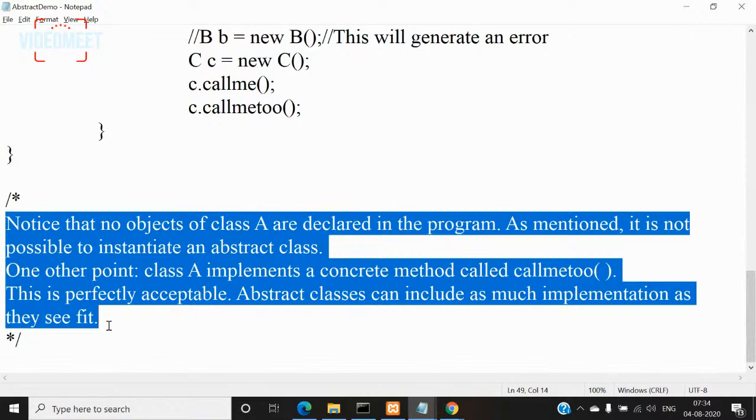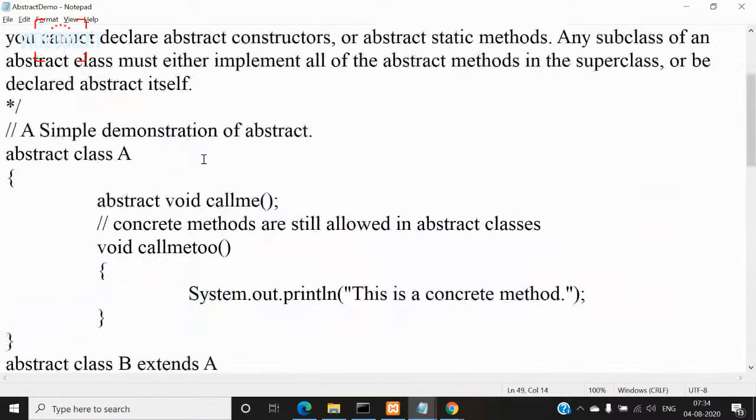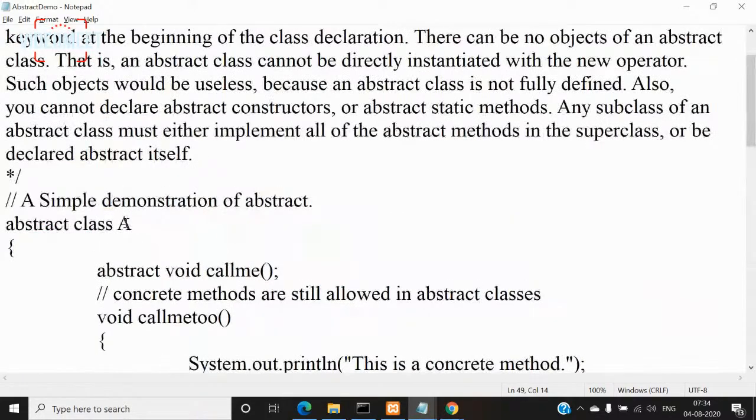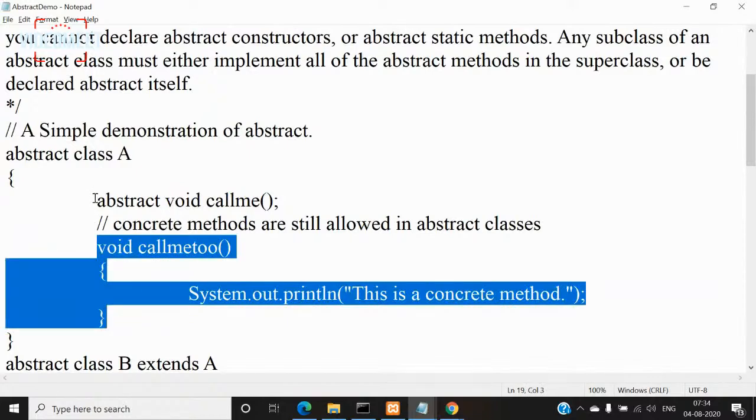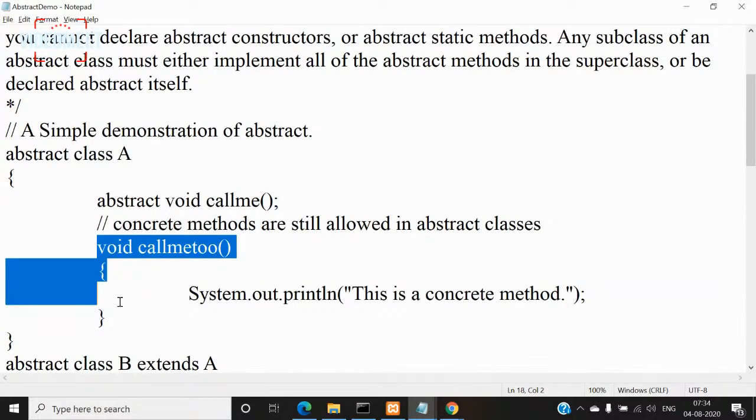That means even though class A is an abstract class, it doesn't mean that class A cannot have concrete methods like this. Because it is an abstract class, you shouldn't think that we must create only abstract methods here. It is allowed to create concrete methods also, apart from the abstract methods.